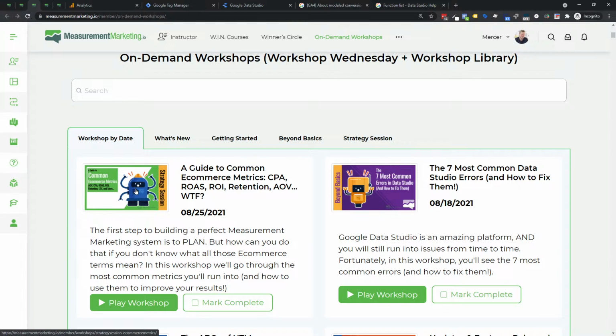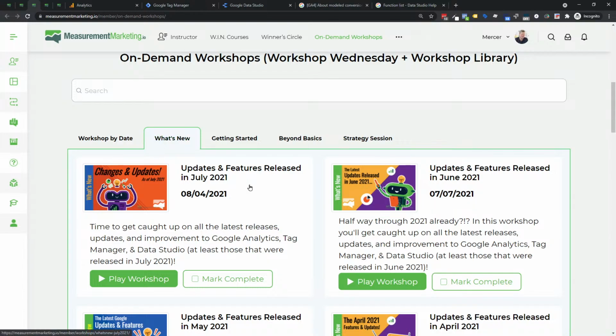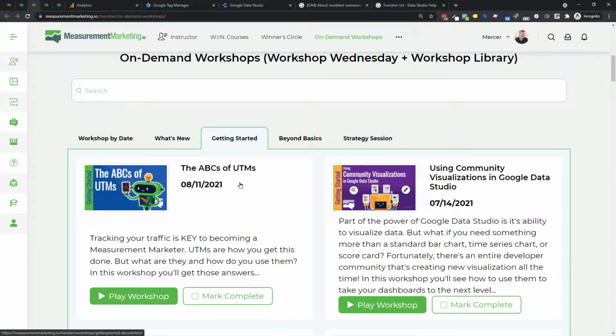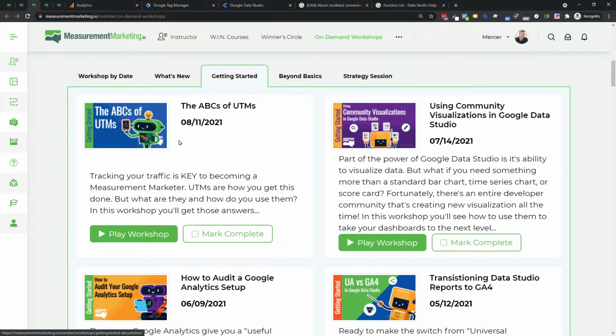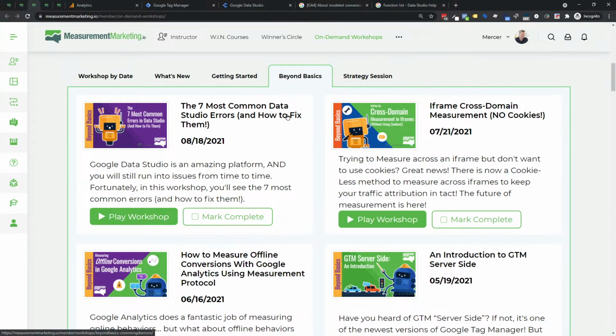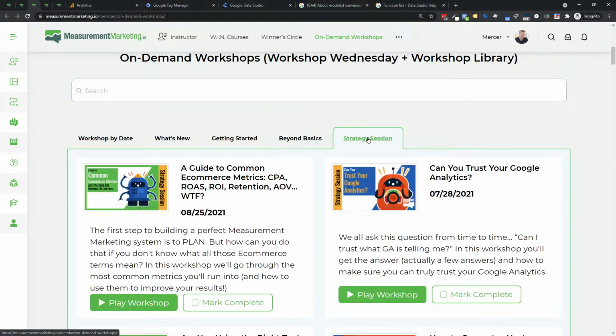But they're here for reference, because that's what 9 times out of 10 you need. You need a reference for something. So sometimes people come back here and say, I just want to get caught up on the last 3 months of whatever the changes were. They can quickly do that. Or I want to go through some getting started topics and see if I want to get caught up, and maybe learn something new about UTMs or visualizations or whatever. Beyond basics, the little more advanced stuff, and of course, strategy sessions, right? How to think about it.